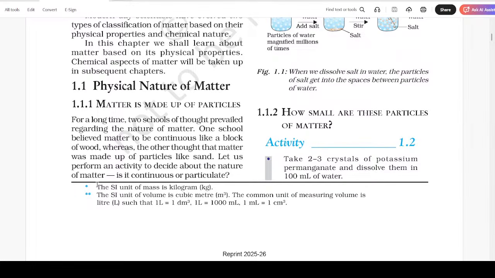One point should be noted: the SI unit of mass is kilogram, kg. The SI unit of volume is cubic meter, meter cube. The common unit of measuring volume is liter, such that 1 liter is equal to 1 decimeter cube, 1 liter is equal to 1000 ml, 1 ml is equal to 1 centimeter cube.